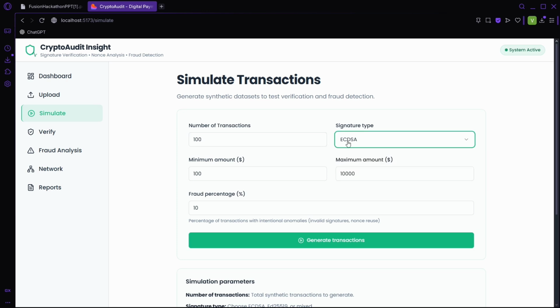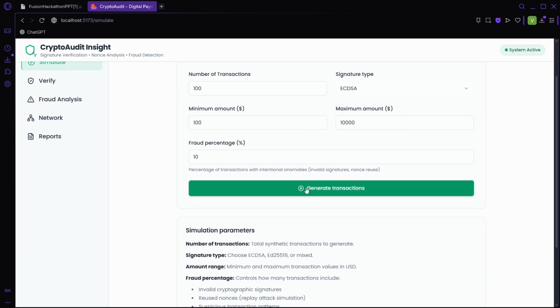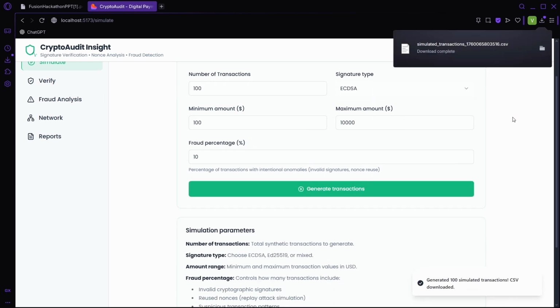An example of ECDSA: if person A needs to send money to person B, it will generate a signature, and the signature generated has one public key and one private key. So the system verifies the signature using the public key. For this ECDSA, if we generate the transactions, it will generate the transaction data.